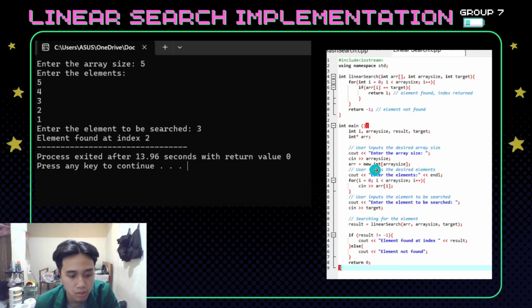And this line dynamically allocates an array of integers with arraySize elements and assigns it to the array pointer.